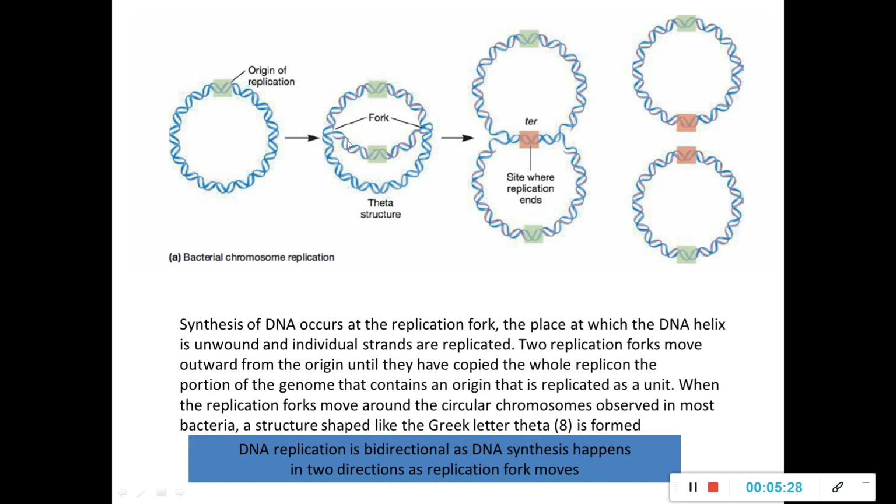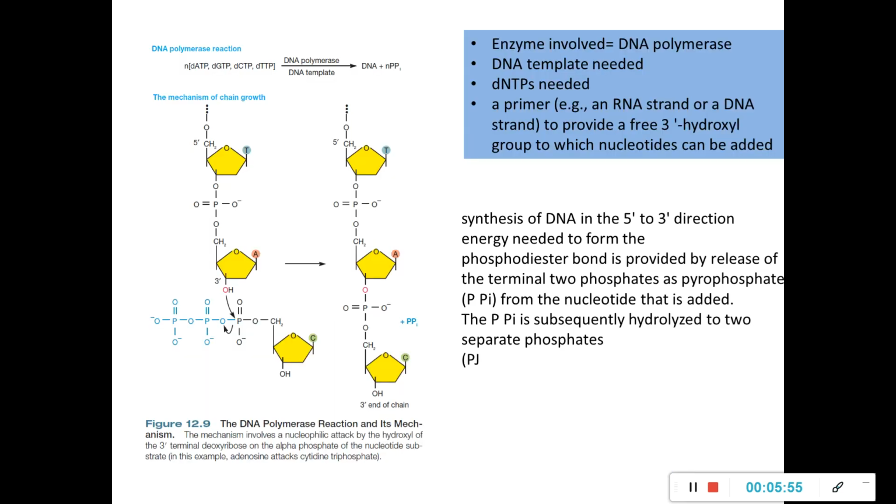As the replication fork moves in both directions, you will get a theta shaped structure. And finally, when they reach the terminal region or the ter region, the replication ends, and ultimately the two circular chromosomes of the bacteria get separated. Here you can see that DNA replication is bidirectional, as the DNA synthesis happens in two directions of the replication fork.